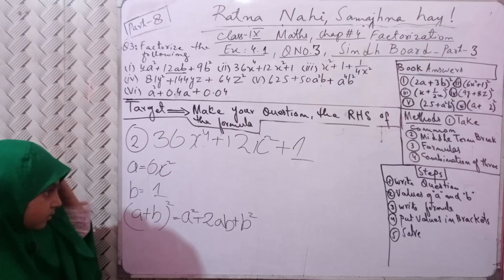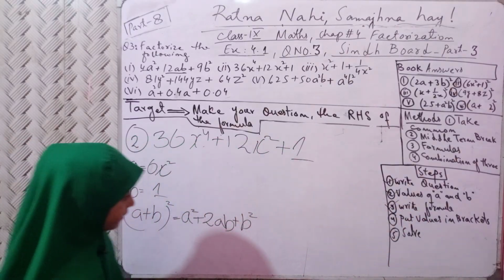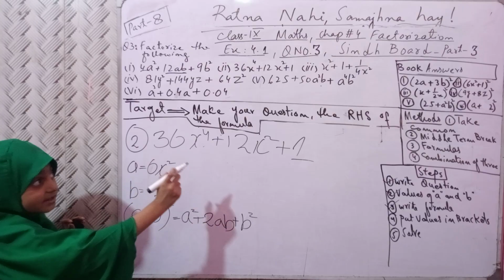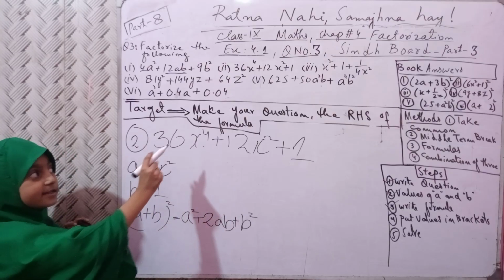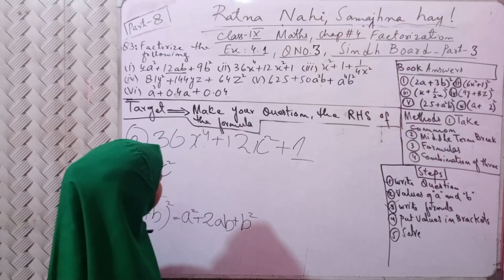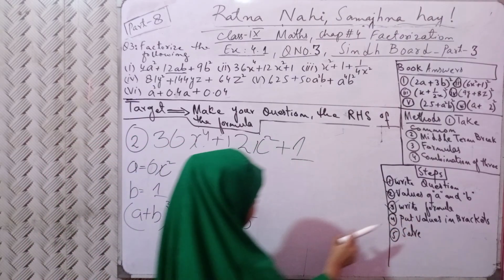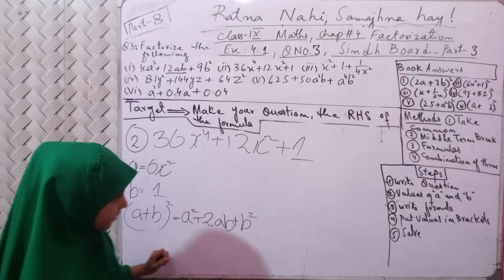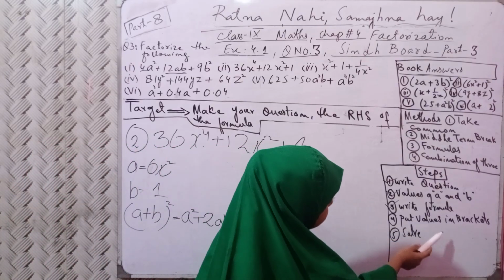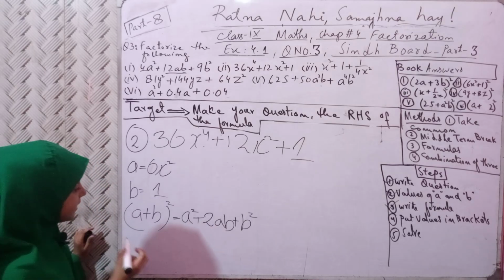Now we have done writing the formula. But listen to me. Your target is to make your question the right hand side of the formula. First of all, we have done this. Now put values in bracket. Now we put the values.